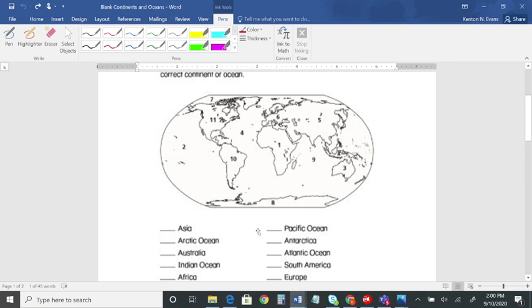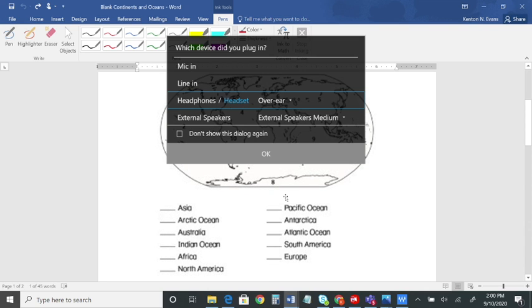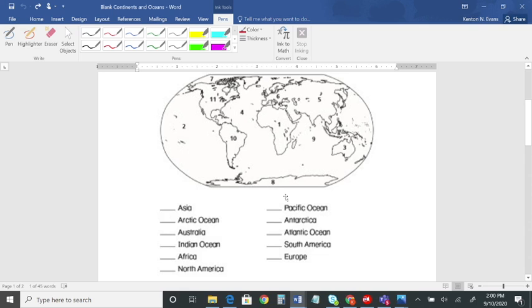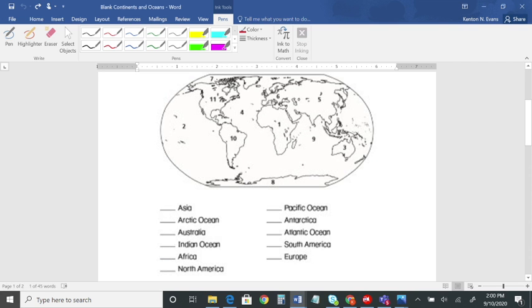All right. So let's just go through that. So the first one and the most important one we need to know about is Asia. But before we find out, let's find some things that we might not know already. So let's look for the Arctic Ocean here. So I'll go to my map. I'm going to look here. Okay, I know it's the oceans. It's probably in the blue. Oh, there it is, right up here up top. It's the Arctic Ocean. Where's that? That's number 7. Okay, so I'm going to put right here, number 7.